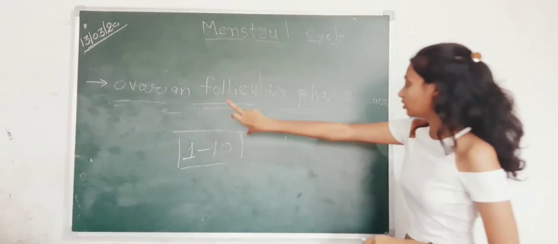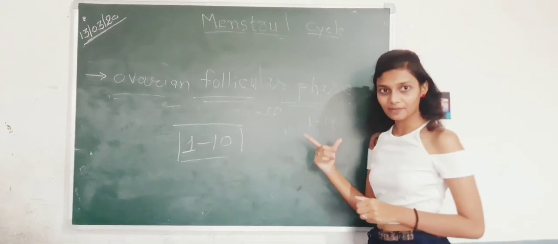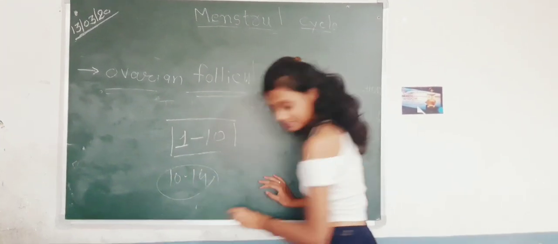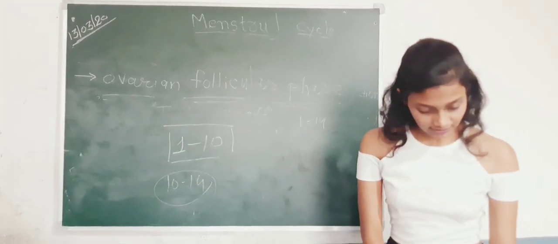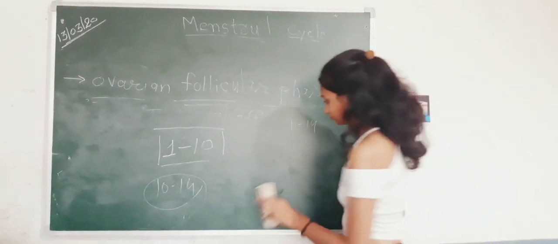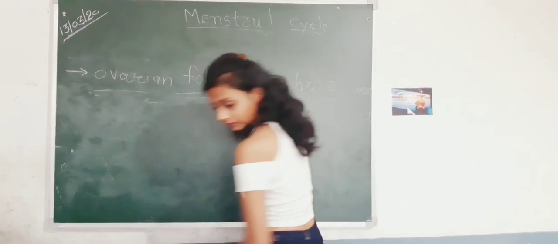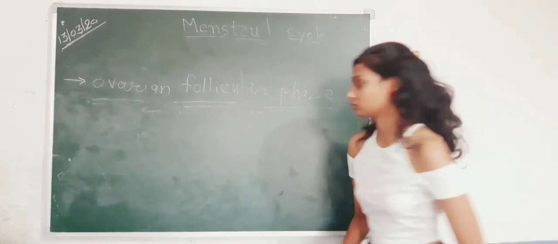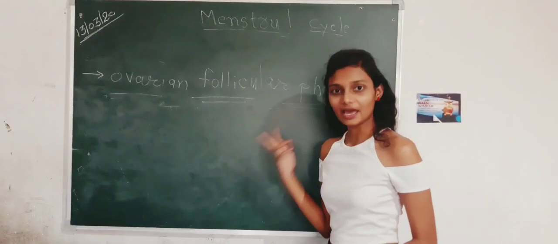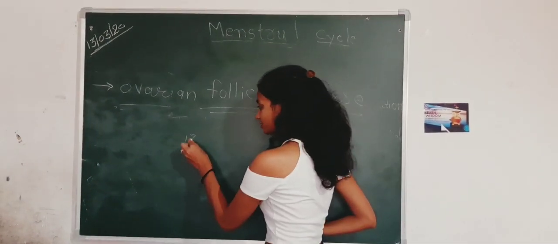The follicular phase has 1 to 14 days. So what happens in the next 10 to 14 days? In the next days, the granulosa cell develops androgen. Now what happens when the theca cell changes into 17 beta estradiol?